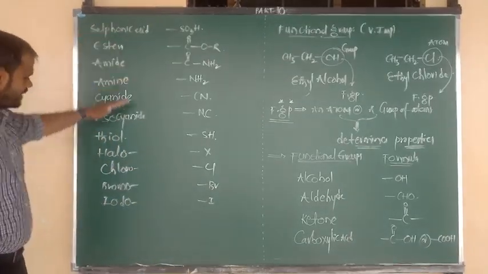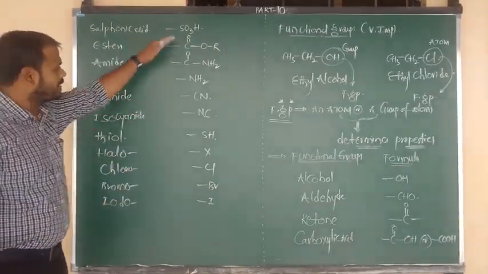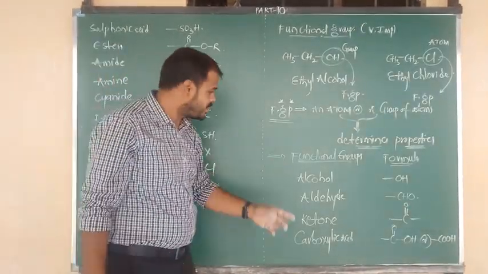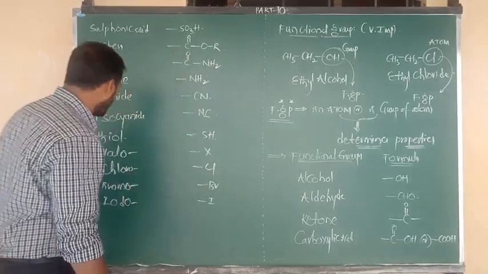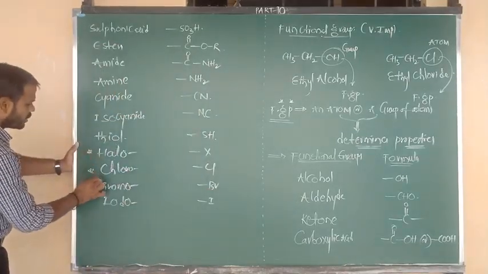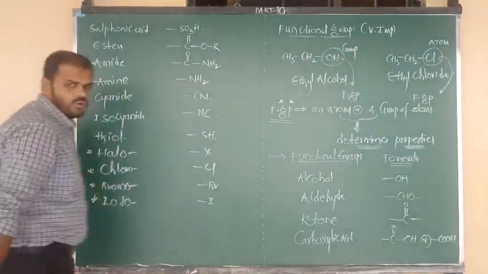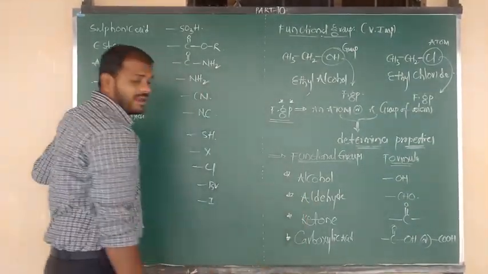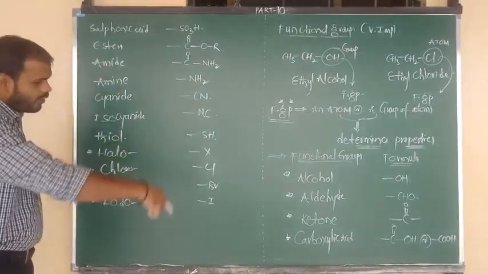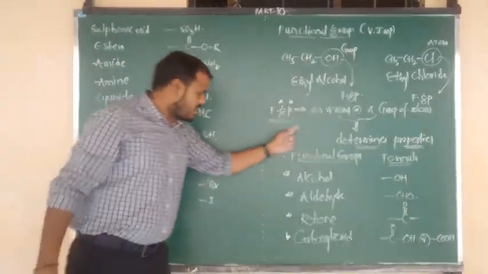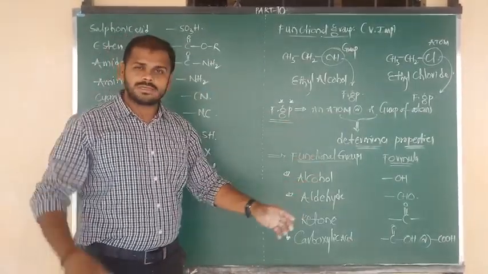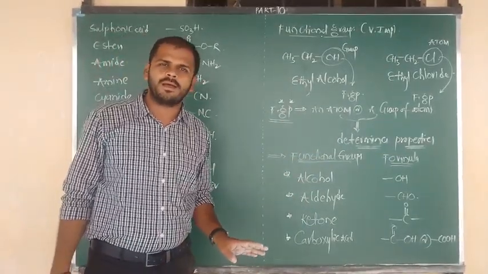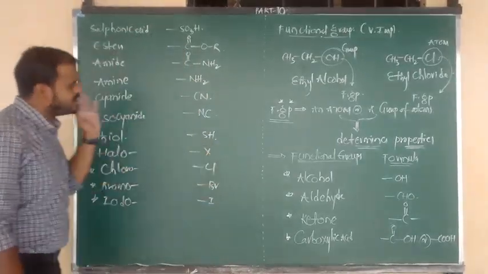So these are the names of functional groups and their respective formulas. But you have to focus a lot on the first four and last four: halo, chloro, bromo, iodo, and alcohol, aldehyde, ketone, carboxylic acids. Especially those I have given the star mark, all such functional groups and their formulas you must fix in your mind. Now the story about the functional group is clear.